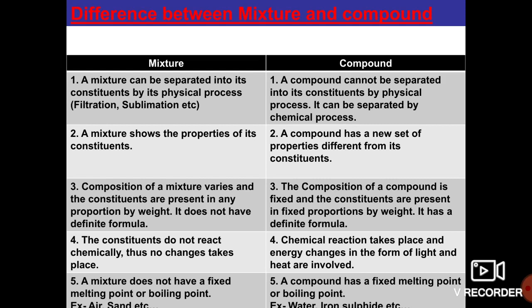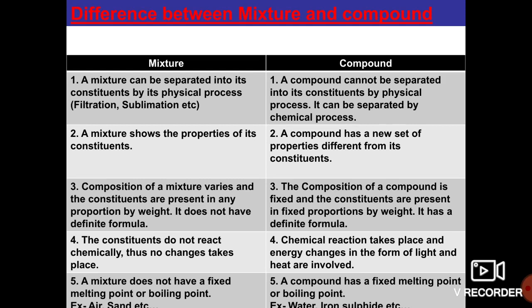If you take a compound, the composition of the compound is fixed, and the constituents present in the compound are in a fixed proportion by weight, and it has a definite formula. For example, take water, the best example. H2O is the molecular formula of water. H2 represents two atoms of hydrogen, and one atom of oxygen. This combines to form water.